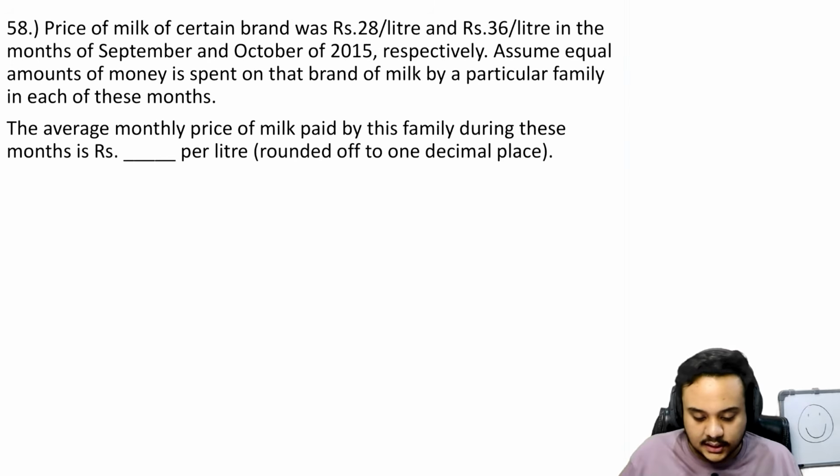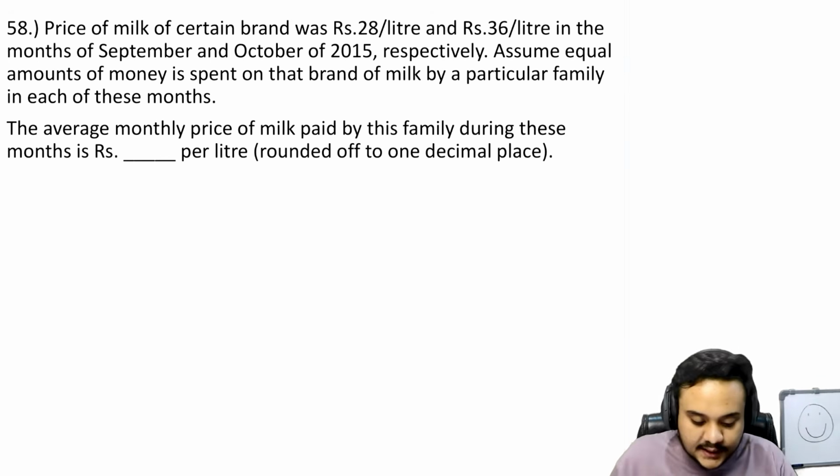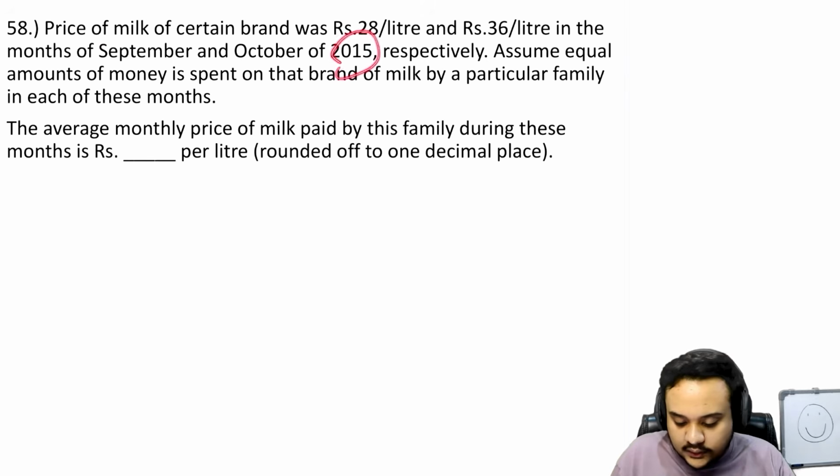Okay, moving on to the 58th question. Price of milk of a certain brand was 28 per liter and 36 per liter in the months of September and October. Assume equal amounts of money are spent on that brand of milk by a family in each of these months. The average monthly price of milk paid by this family during these months is.